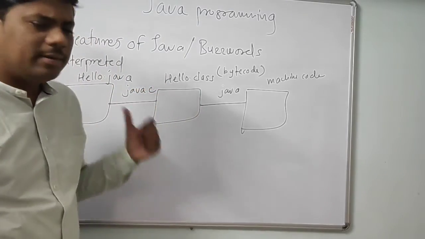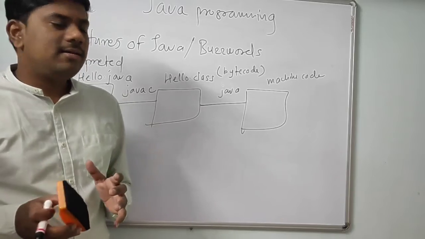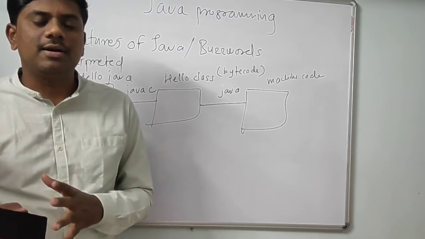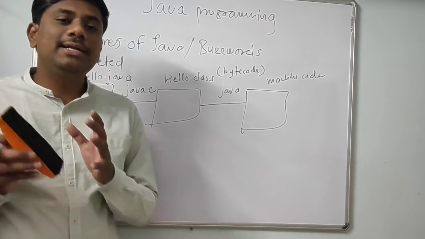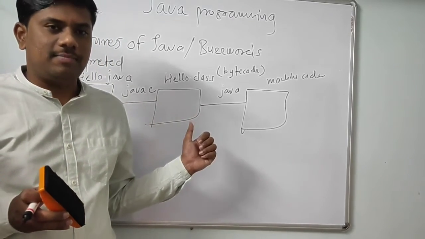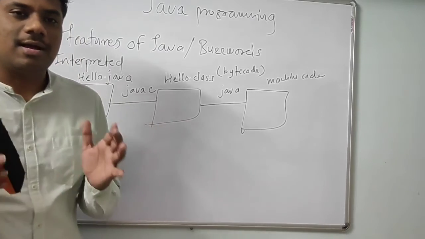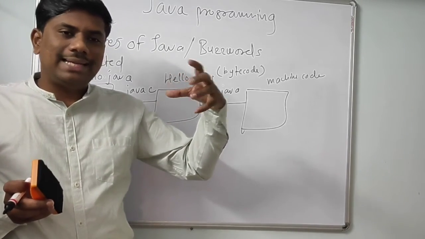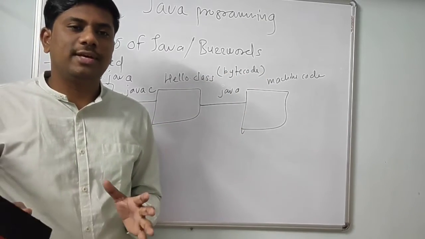So the interpreter is definitely slower than the compiler. The compiler is faster than the interpreter, but in terms of error diagnosis, the interpreter is better than the compiler. The compiler is faster because it takes the source file as a single unit and throws the error.